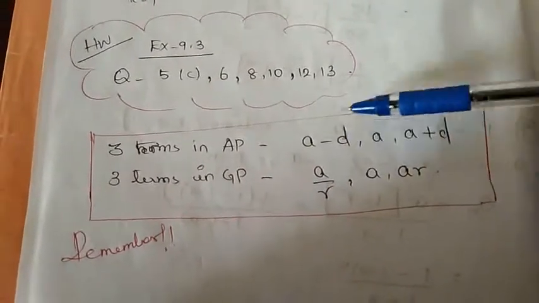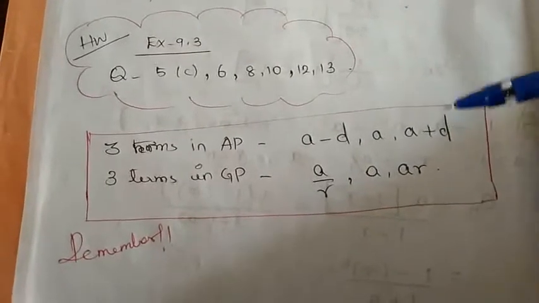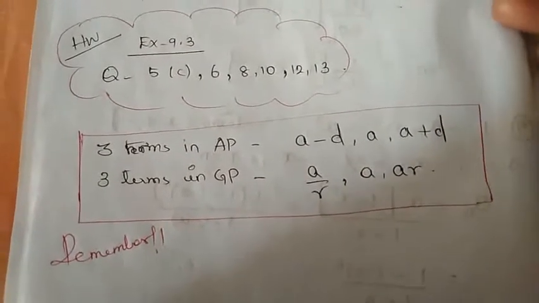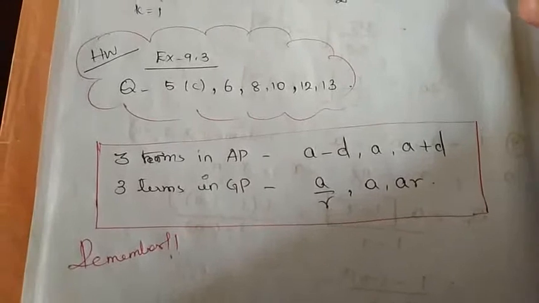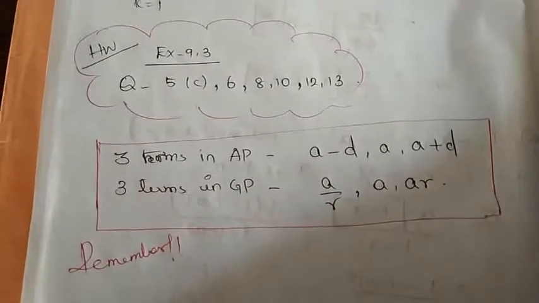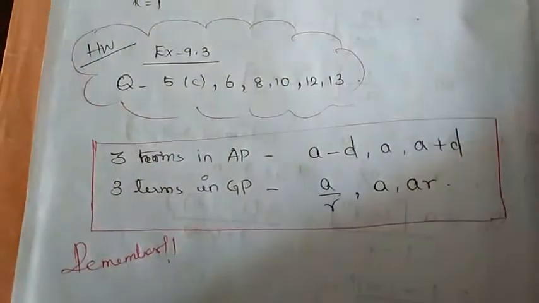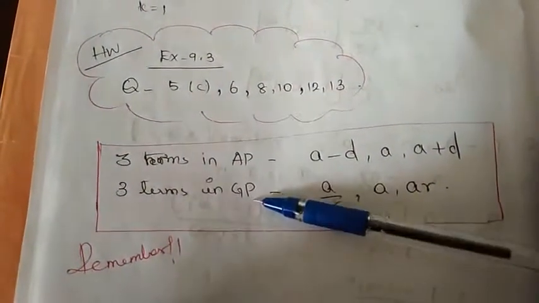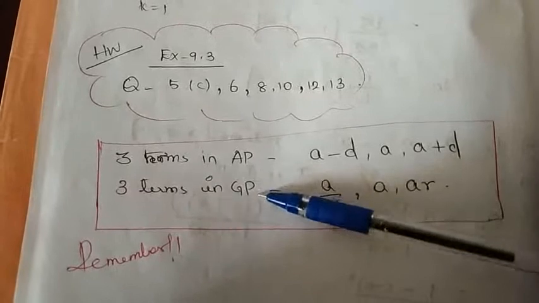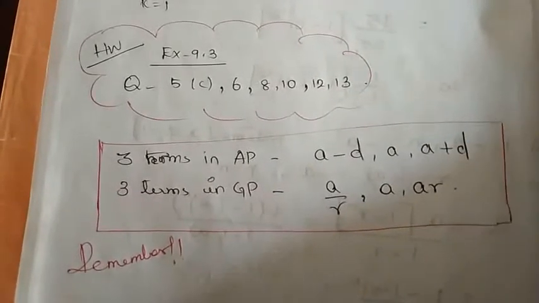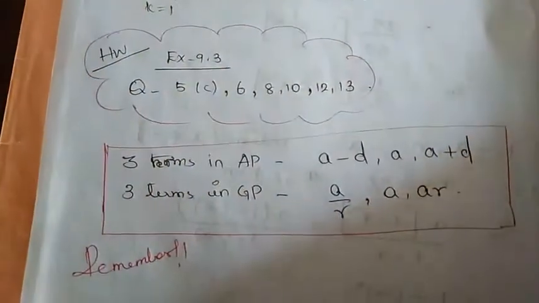And this also I wish to recall: when we have 3 terms in AP, by default you take the 3 terms as A minus D, A, A plus D. Then only your calculations will become easier. Instead of taking A, A plus D, A plus 2D, if you take in this order A minus D, A, A plus D, your calculations will become easier. Similarly, when they talk about 3 terms in GP, you take A by R, A, AR, right?